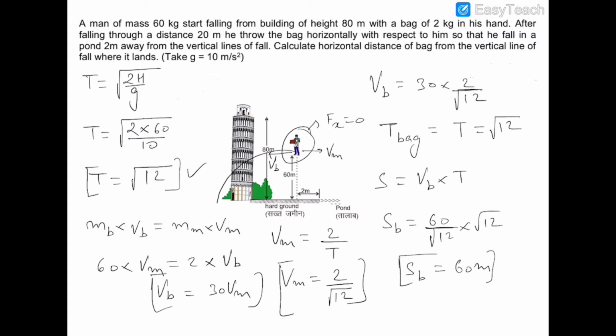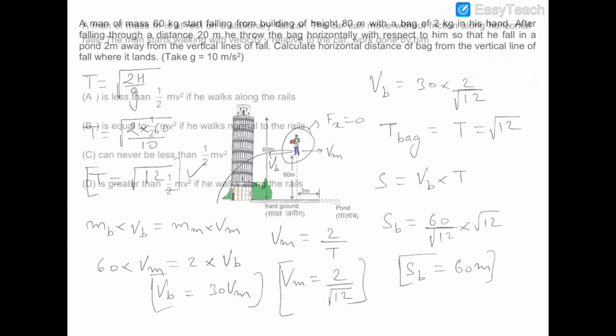Okay, now let's move on to the next question. In this question, there is a man who is standing on a railway cart. A railway cart is a flat car you must have seen, which can run on railway tracks. So these are railway tracks and this is the cart. The standing man is this.